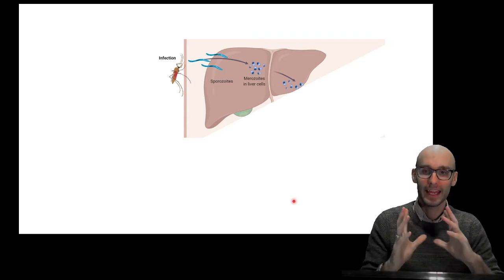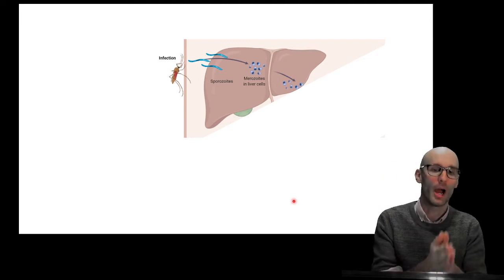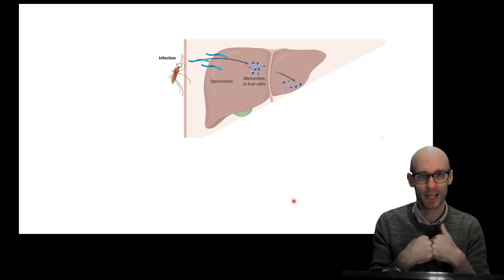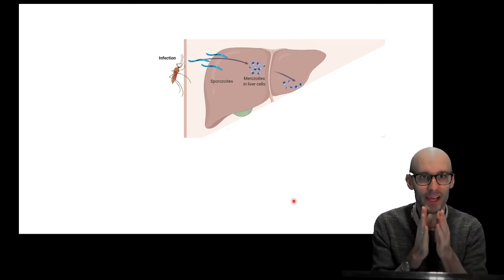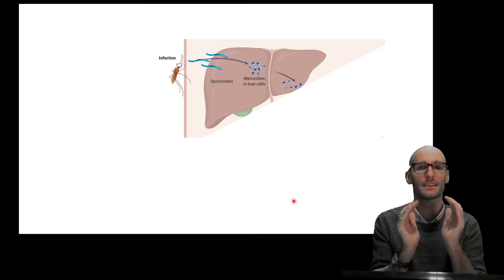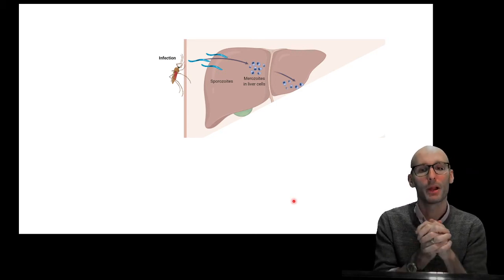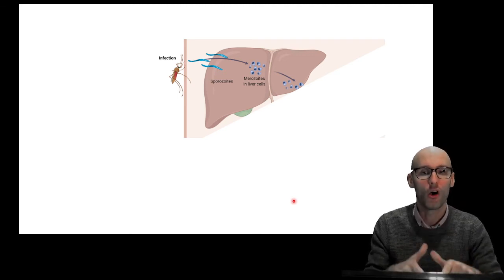So, a mosquito that is infected with malaria will bite you. And when it bites you, it drains your blood. But it doesn't want that blood to clot. So what it does is it secretes saliva into the bite wound. And in that saliva is anticoagulants, something that stops the blood from clotting. But also in that saliva can be the sporozoites of malaria.